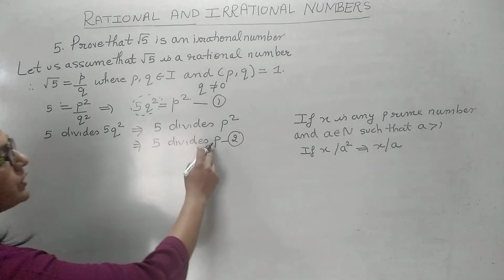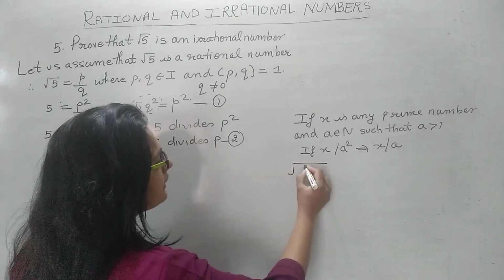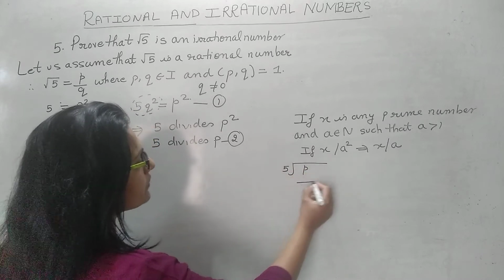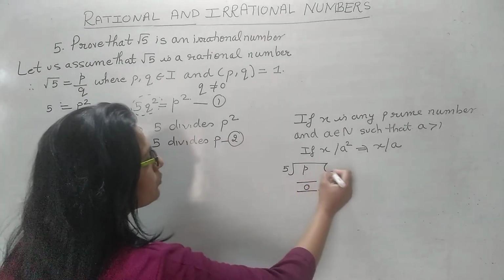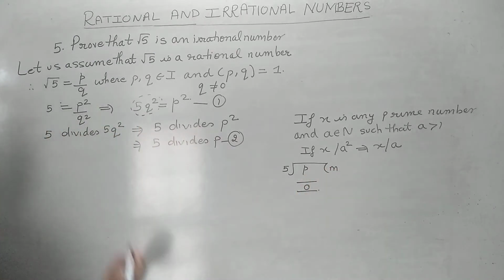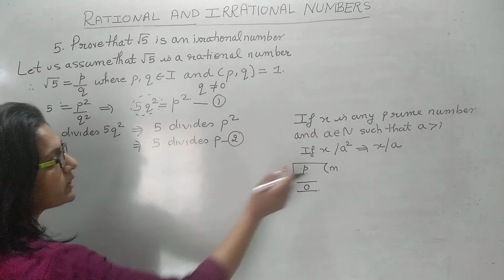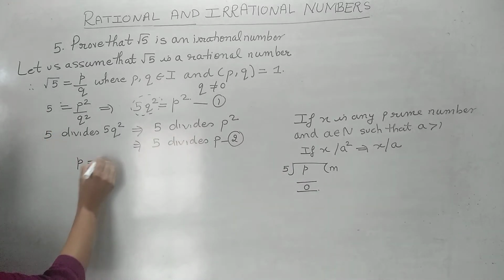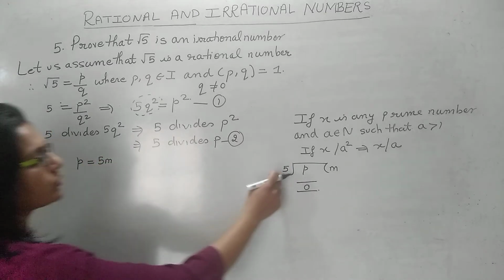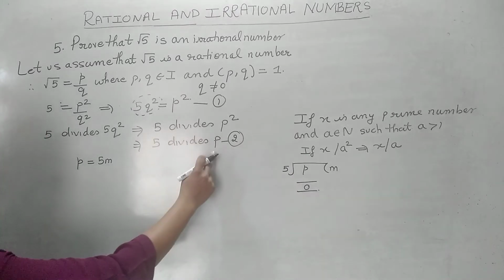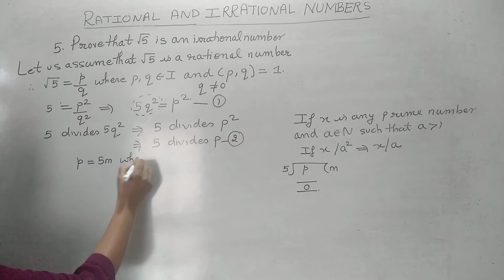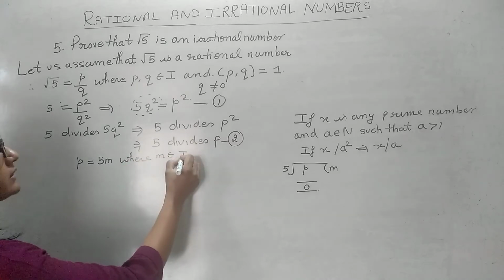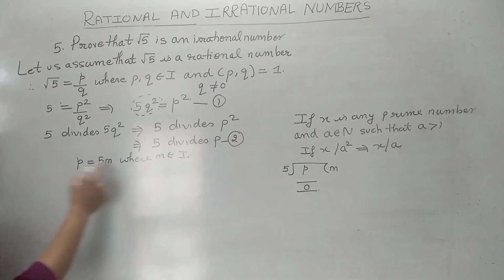Now 5 divides p. What does that imply? It implies that when we divide p by 5, the remainder is 0. So let the quotient in this case be m. So let us use the division algorithm. Dividend is equal to divisor into quotient. If 5 divides p, that means p is a multiple of 5. And what is this m here? It is an integer.